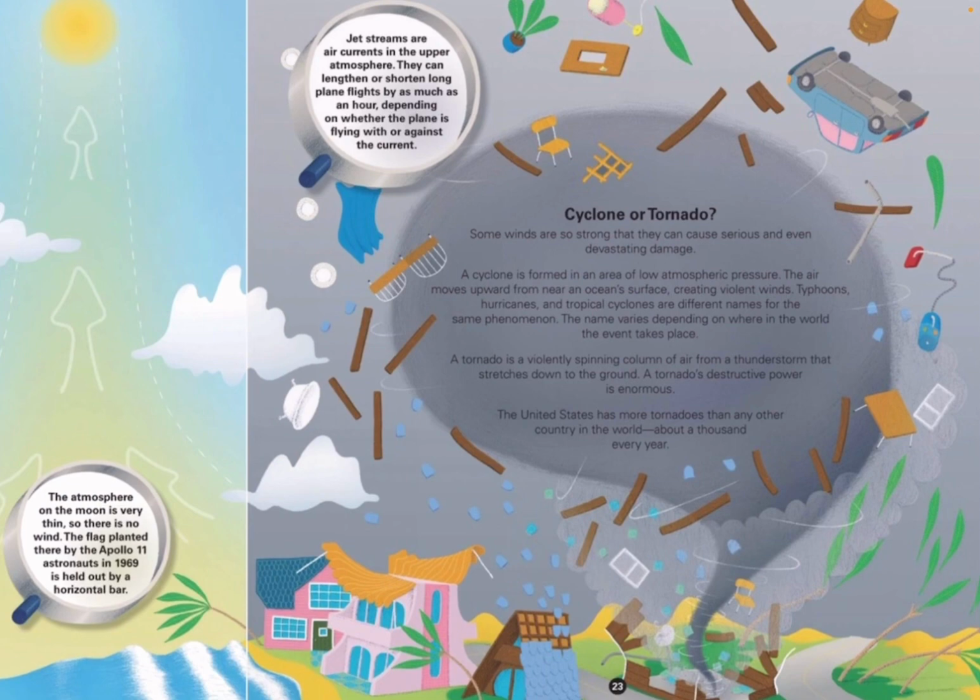A tornado is a violently spinning column of air from a thunderstorm that stretches down to the ground. A tornado's destructive power is enormous. The United States has more tornadoes than any other country in the world, about 1,000 every year.